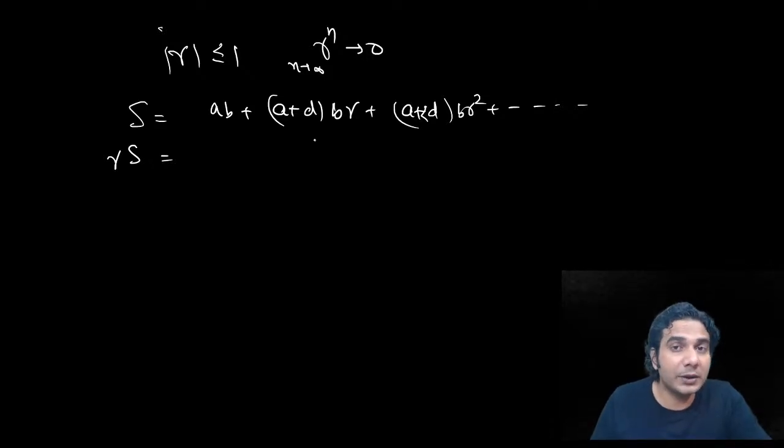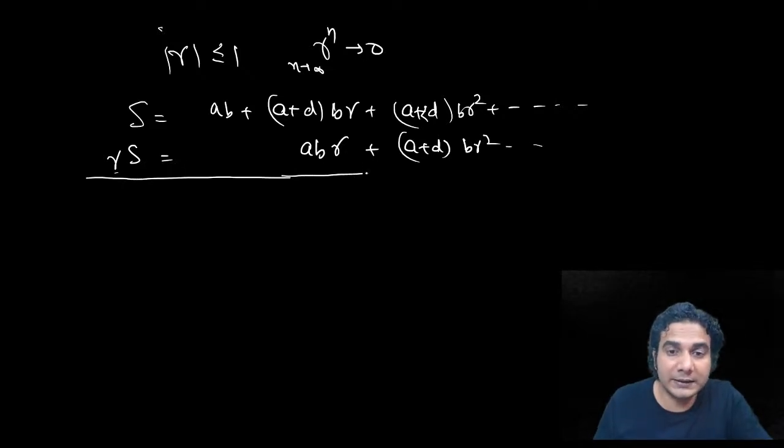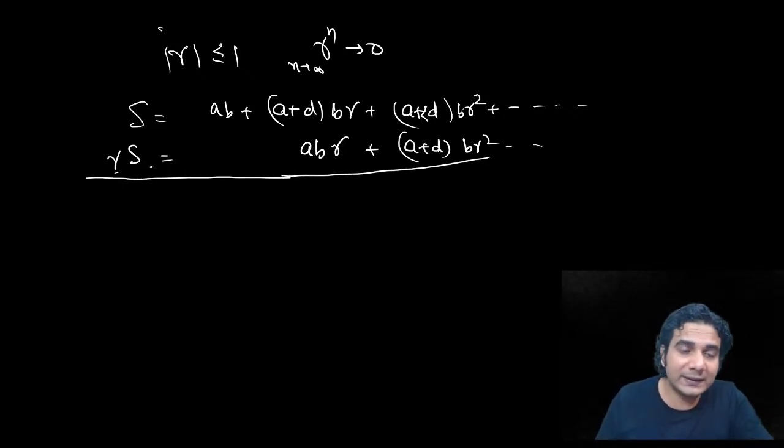This will be easier because you don't need to write the nth term in this, all right? So this is going to be a, b r, then it is going to be a plus d into b r square, and so on, right? Then again subtract. So again I'll suggest no need to remember the formula, but if you want to remember, you can, but I'll suggest that you remember this method.